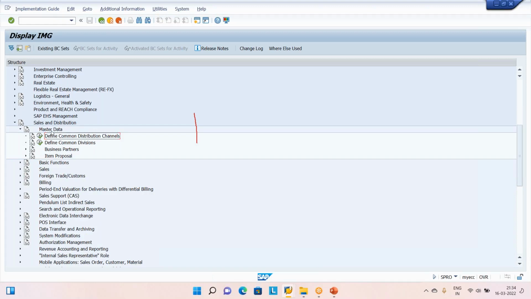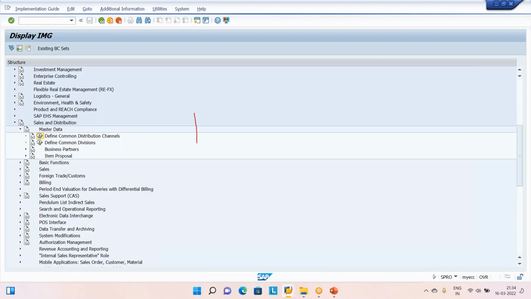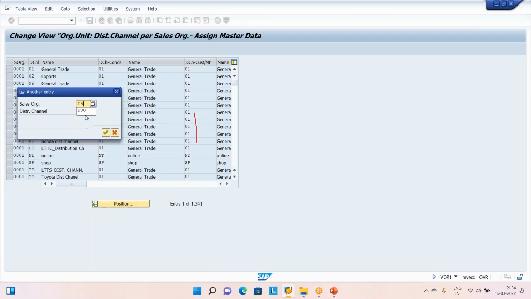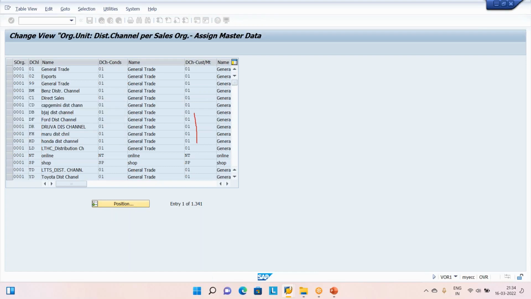Define common distribution channel. Click here. The system shows that there are many distribution channels. Let me click here. Where is my distribution channel? Ours is the Ford sales organization and distribution channel DF.